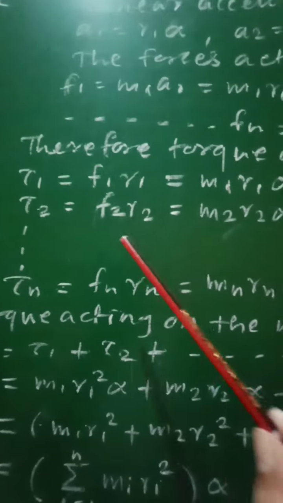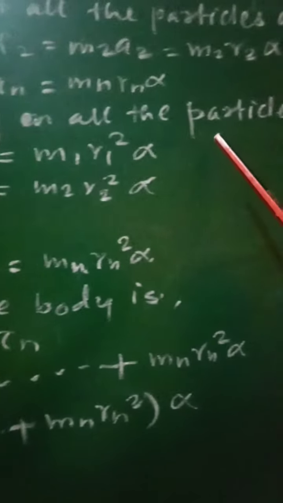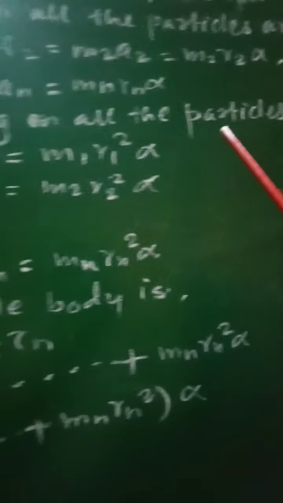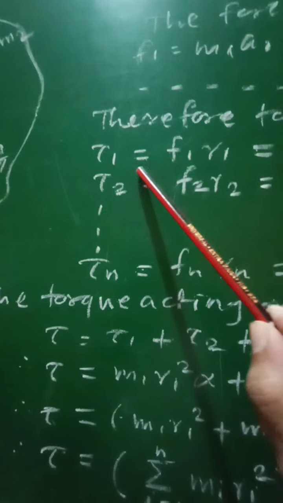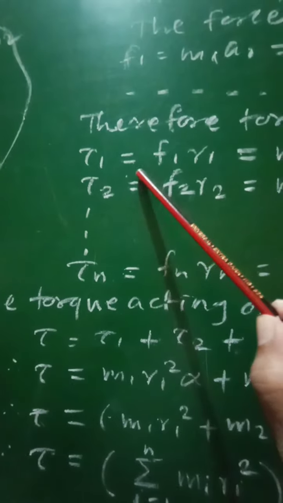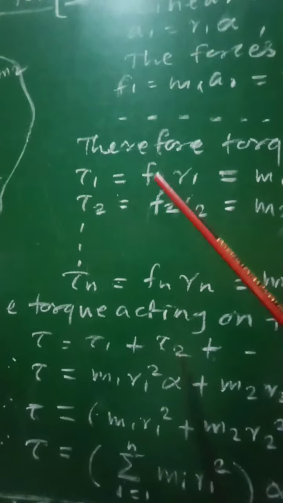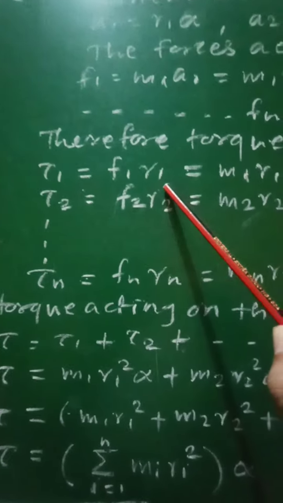Hence, the torque acting on all the particles is given as follows. The torque acting on the first particle of mass m1 will be equal to f1 r1, as torque is equal to force into distance, that is torque equal to F into r.